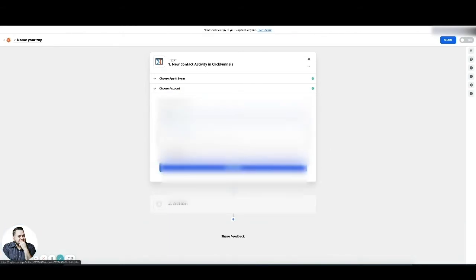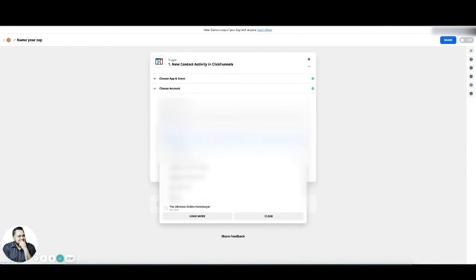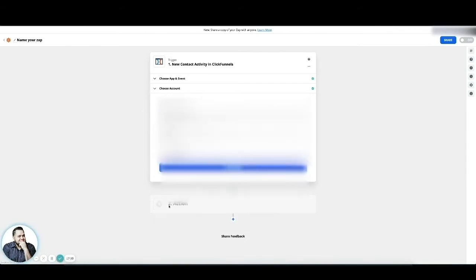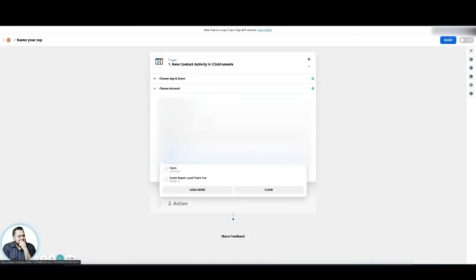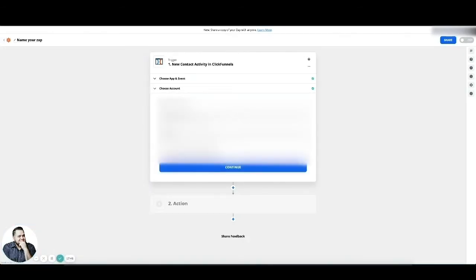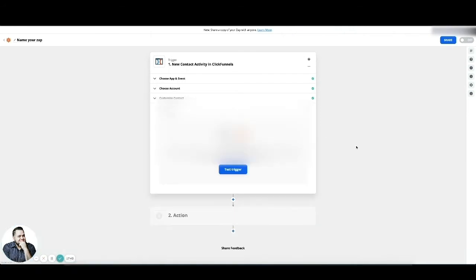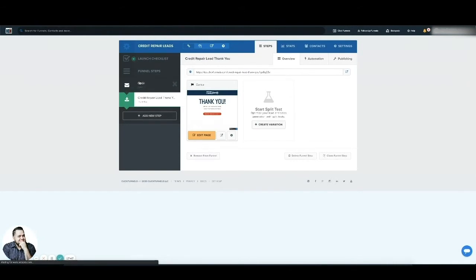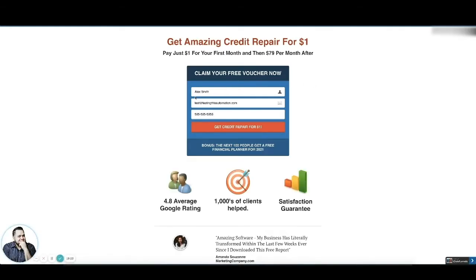And if we click over here to funnel, we can go to credit repair leads, right? It's our example. Just name the funnel, whatever. It's going to be helpful for you to find. It's going to ask you which step, and we're going to go with the opt-in part, right? And then we're going to hit continue. Now it's going to test it, but first let's do a test here. Make sure this all works. Okay, Alex Smith, testing at testingthisautomation.com. Hope that's not a real URL.